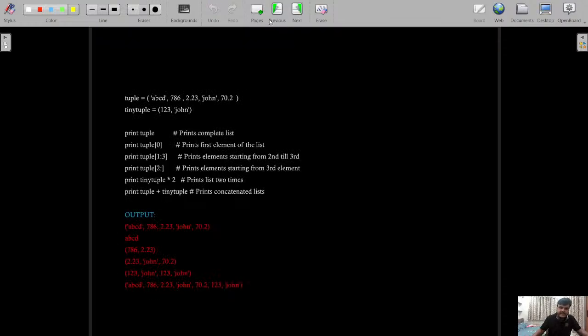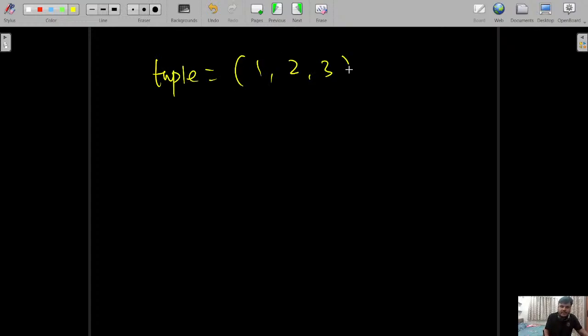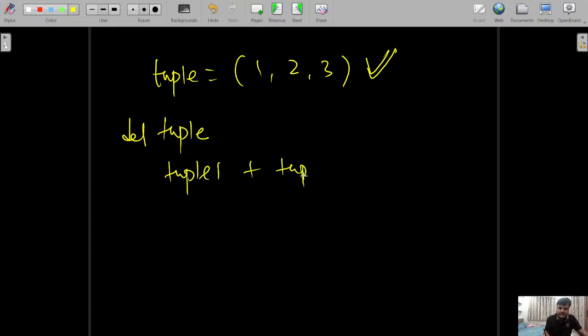So let's say if you write tuple equal to 1, 2, 3. That is a Python tuple, but you cannot alter it, or you cannot use delete tuple. You cannot use operations like delete tuple, or something like tuple 1 plus tuple 2. These are invalid.